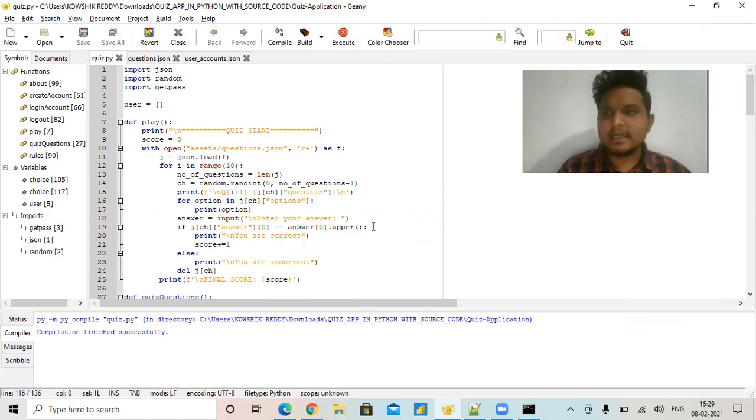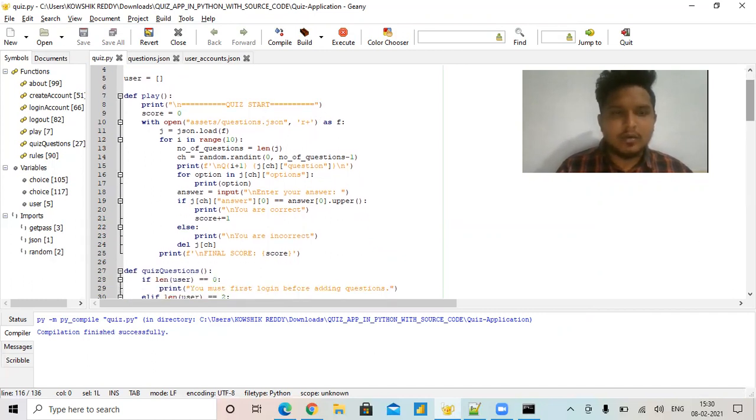The play quiz method contains some multiple choice questions. I have given 4 answers. If you press any option and it matches the answer, you will get 1 mark. There is no negative marking; I will give you 1 mark. If you pick the wrong option, it shows that your answer is incorrect. Later I will show the output also. Firstly, we will concentrate on the code here.